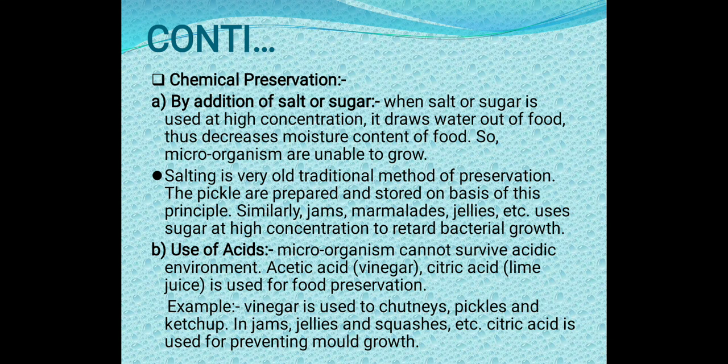If we add sugar or salt to any food content, the moisture of the food content will be drawn out through the salt or sugar. In the absence of moisture, the microorganism cannot grow, right? So we can prevent the food from spoilage.